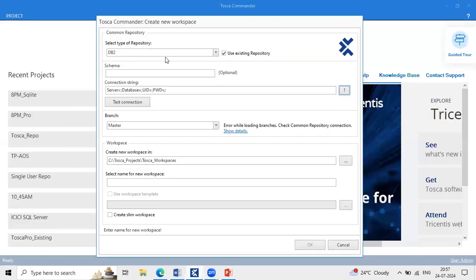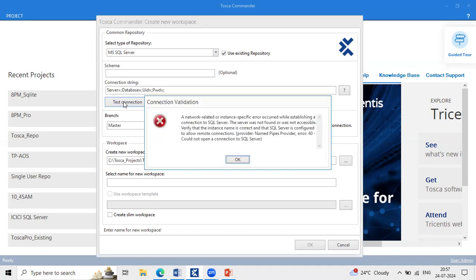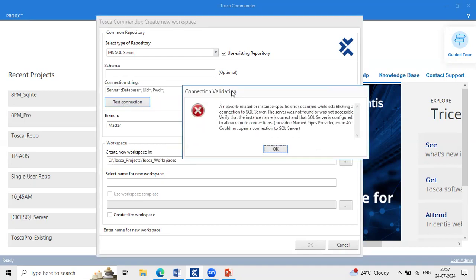So see here, team, for DB2 also we require server, database, user ID and password. For MS SQL Server also we require server, database, user ID and password. If you have access to this connection string, then only you are able to log into the project. Are you getting my point? Once you enter the server details, you must test the connection. At the time of testing the connection, you must be able to see that the connection is valid.